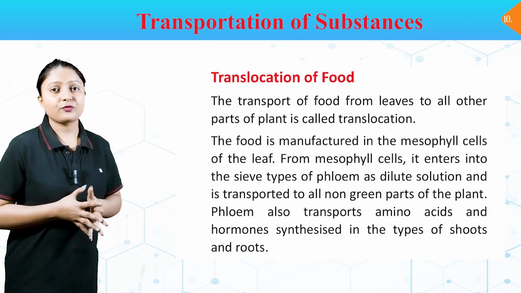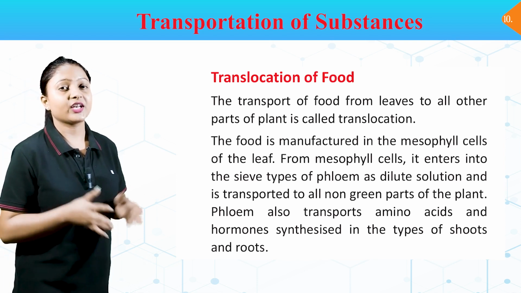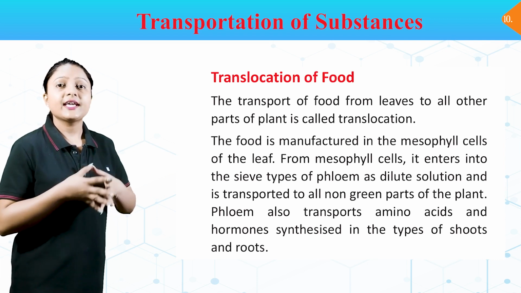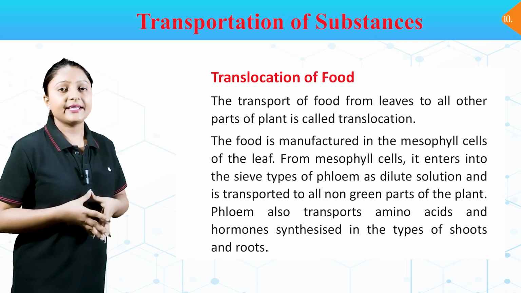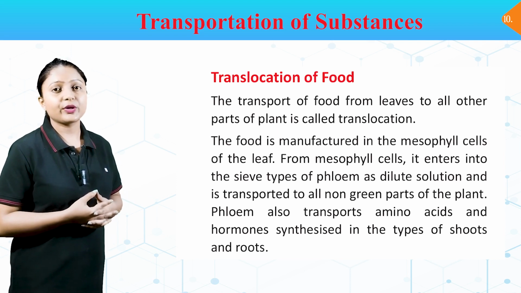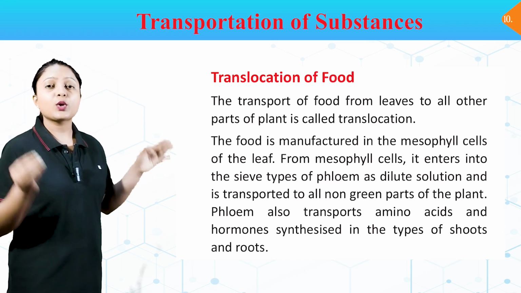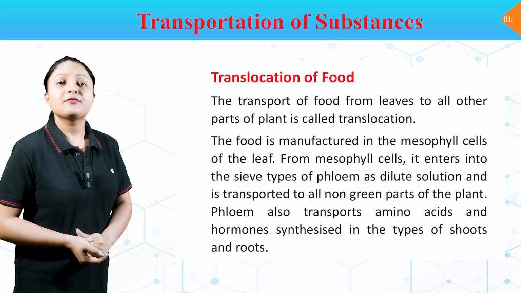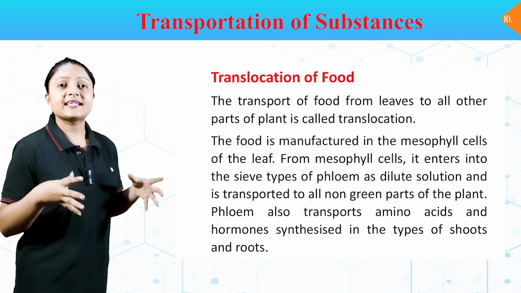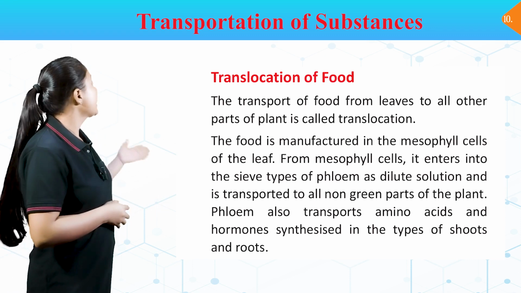Translocation of food. The transportation of food from leaves to all other parts of the plant is called translocation. The food is manufactured in the mesophyll cells of the leaf. From mesophyll cells, it enters into the sieve tubes of phloem as a dilute solution and is transported to all non-green parts of the plant. Phloem also transports amino acids and hormones synthesized in the tips of shoots and roots.